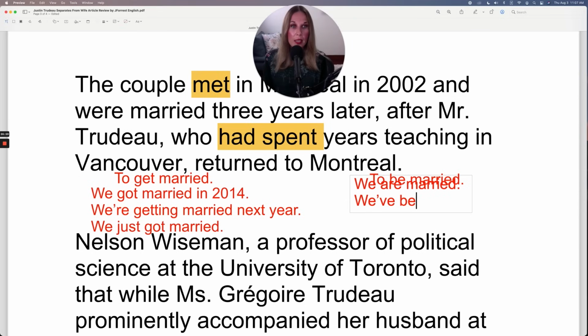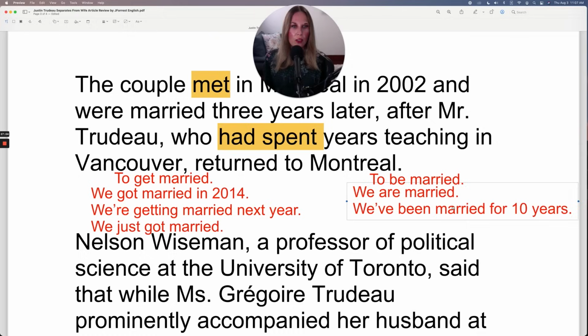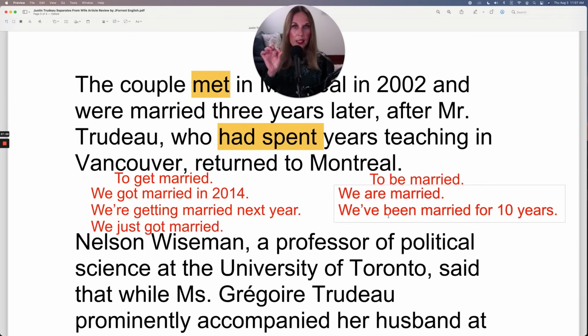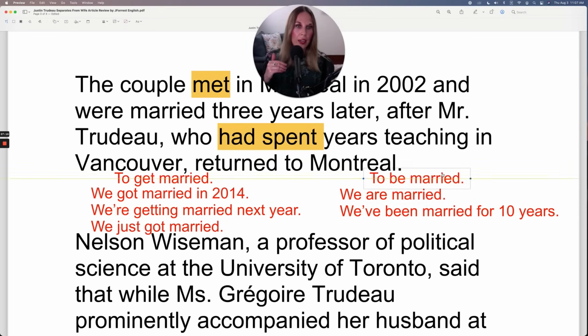We've been married for 10 years. Okay? To be married, and this is just in the present perfect because it started in the past and it continues until now. We've been married for 10 years. We are married. So be married, your current state. Get married is the transition from not married to married.